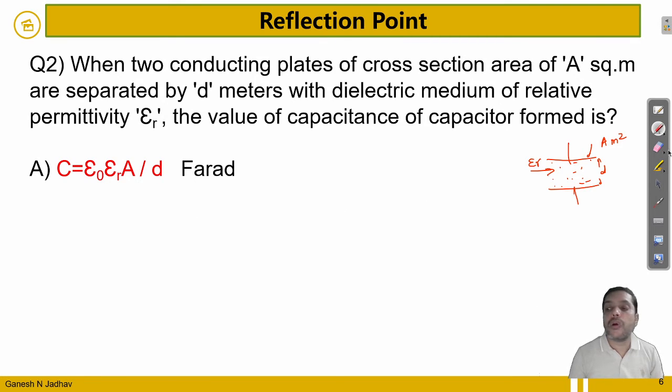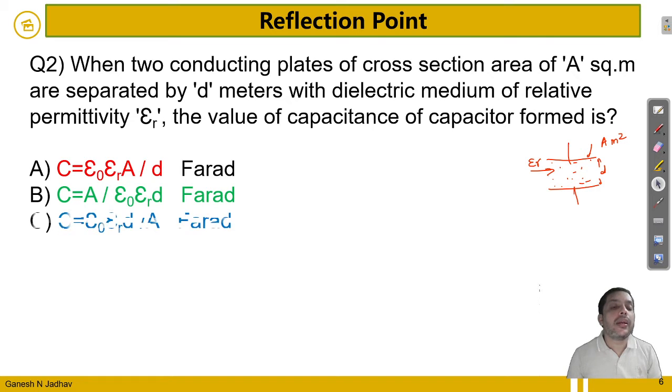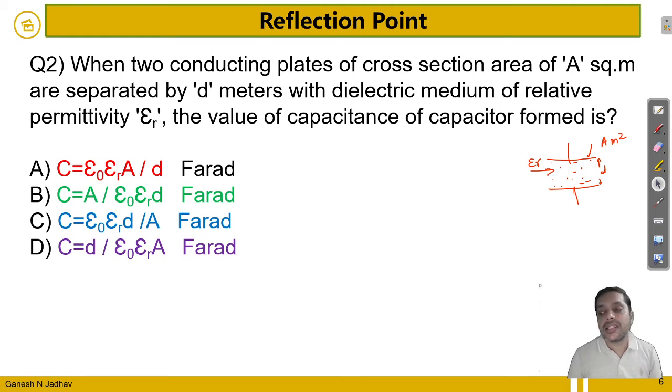So these are some formulas. C is equal to epsilon 0 epsilon r A divided by d. C is equal to A divided by epsilon 0 epsilon r d. C is equal to epsilon 0 epsilon r d divided by A, and C is equal to d divided by epsilon 0 epsilon r A. So guess the correct answer. Pause the video and guess the correct answer. I hope you have studied this in the first year of your engineering.